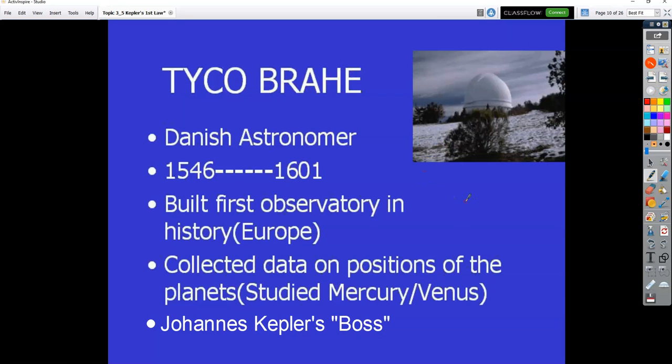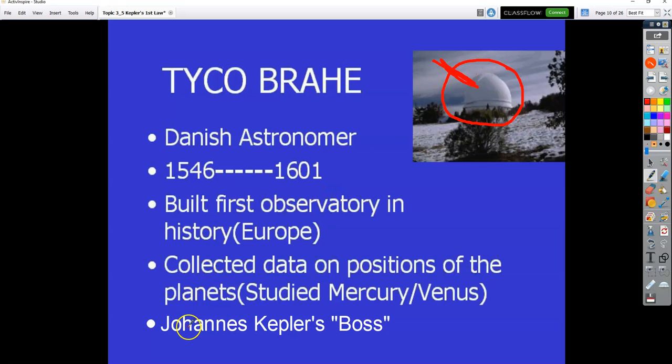Now, after you got Ptolemy and Copernicus, you have Tycho Brahe. He was a Danish astronomer. He goes down in history for a few things. He built the first observatory. A lot of your mountaintops around the United States and the world, a place like Hawaii have these. There's one over in the Catskills too. They're these huge observatories where the telescope will come sticking out of here and they can look at the stars and planets and stuff. So he goes down as building the first one.